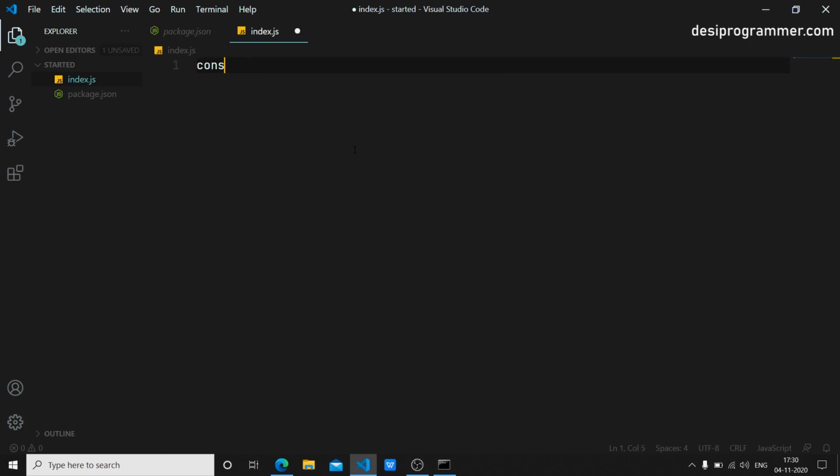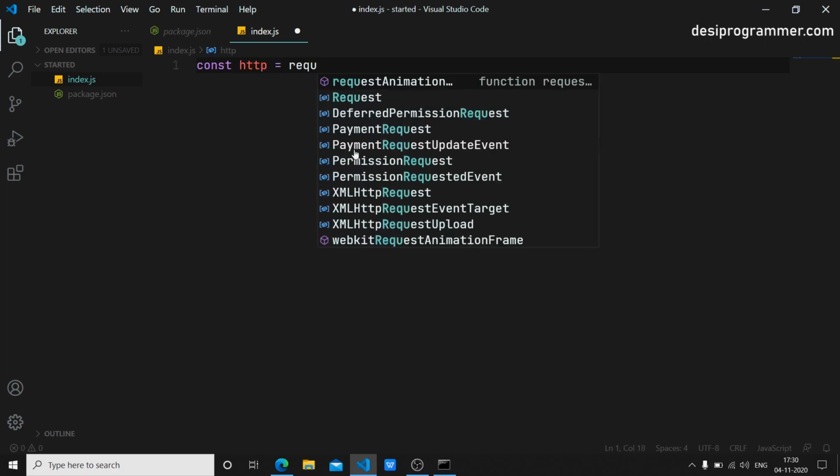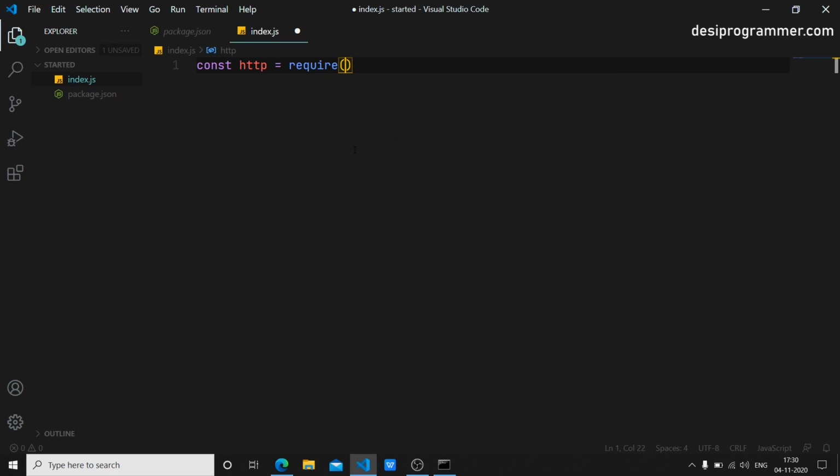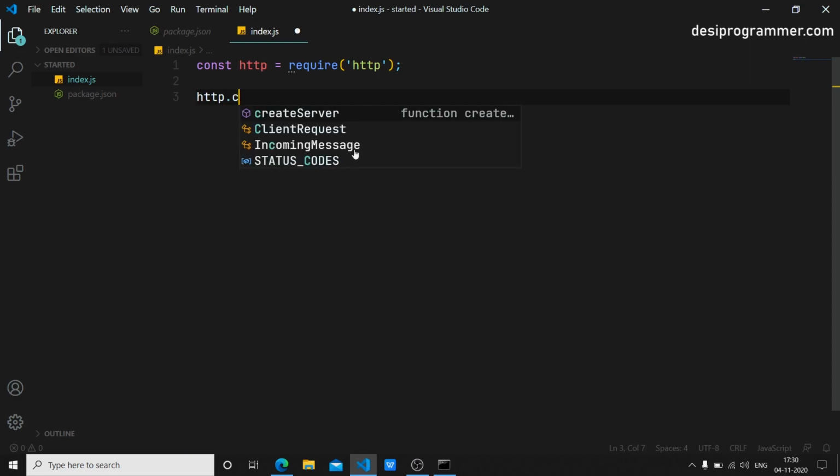All that I have to do is create a const variable. I'll name that http and set it to require, and I want to require http. Once I've done that, http can be used to create a server. So I'm saying http.createServer.